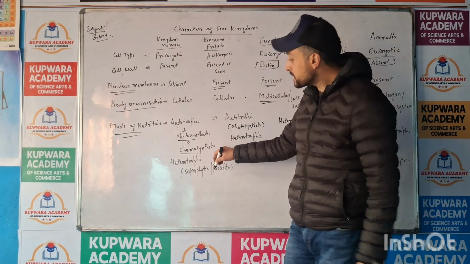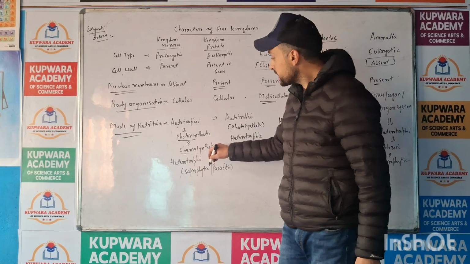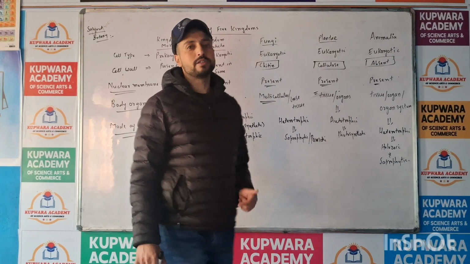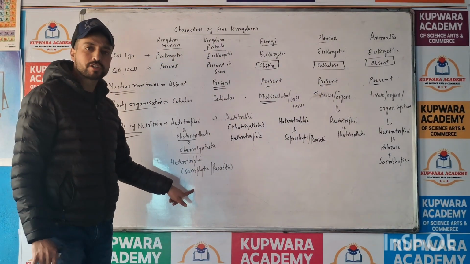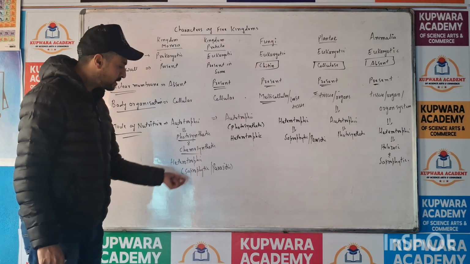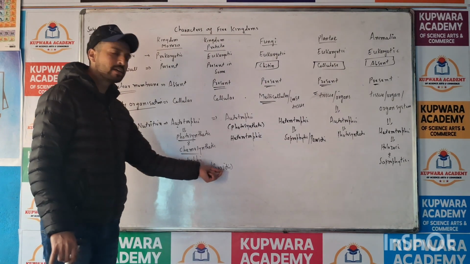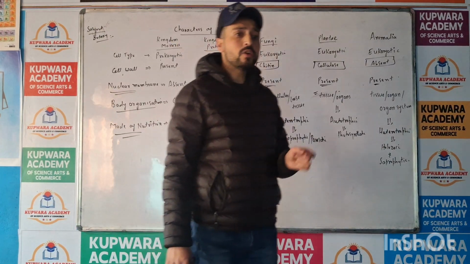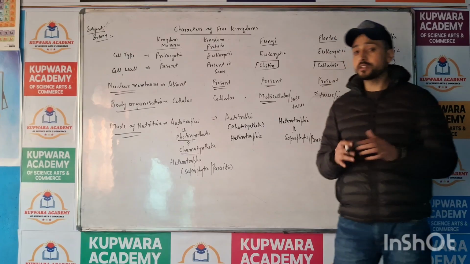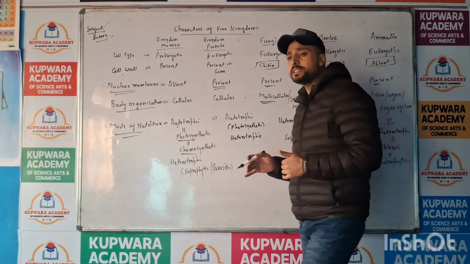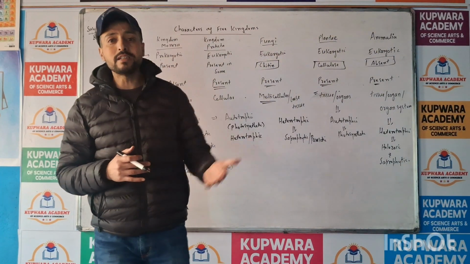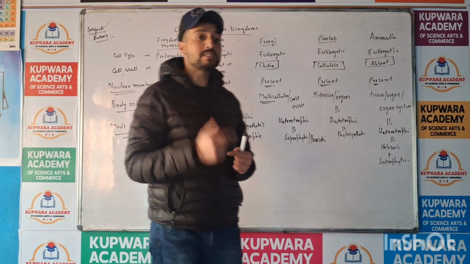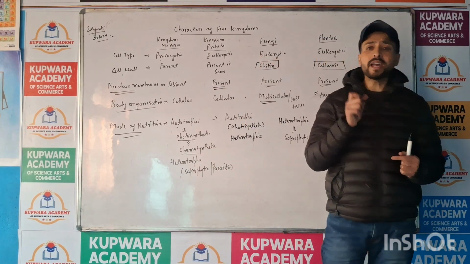So, in chemosynthetic nutrition, organisms use chemical energy. In photosynthetic nutrition, organisms use light energy. And in heterotrophic mode of nutrition, we have got two more categories, saprophytic and parasitic. Saprophytic organisms feed on dead decaying matter, and so far as parasitic mode of nutrition is concerned, an organism invades its host and gets the food from the host. The relationship between the parasite and the host is called parasitism.